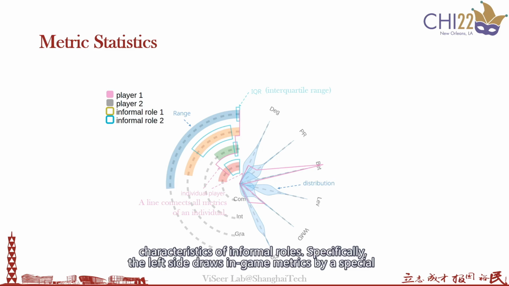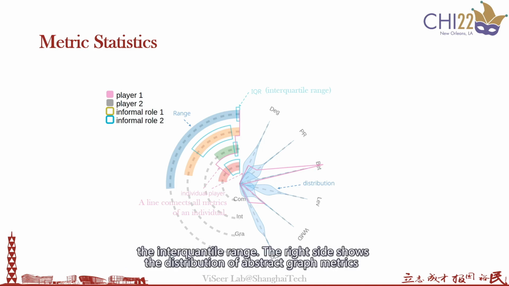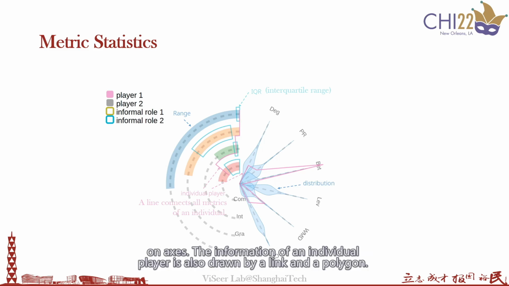Specifically, the left side draws the in-game matrix by a special box plot along the circles, where the filled arc denotes the range and the hollow arc represents the interquartile range. The right side shows the distribution of the abstract graph matrix on an axis. The information of an individual player is also drawn by a link and a polygon.